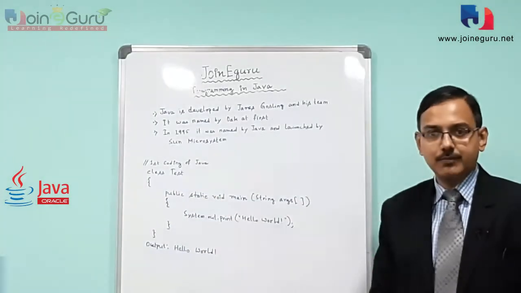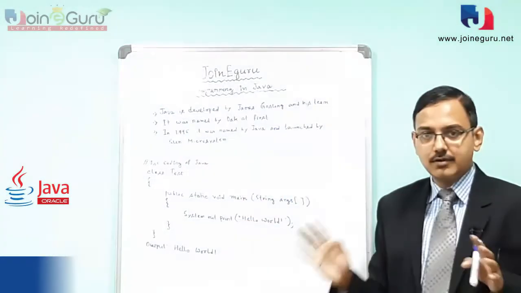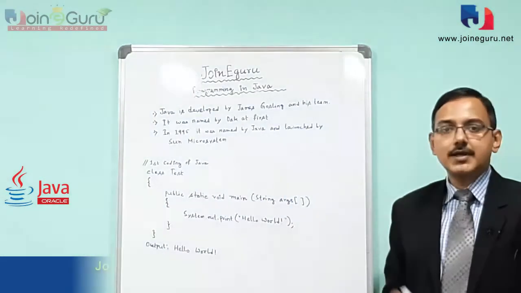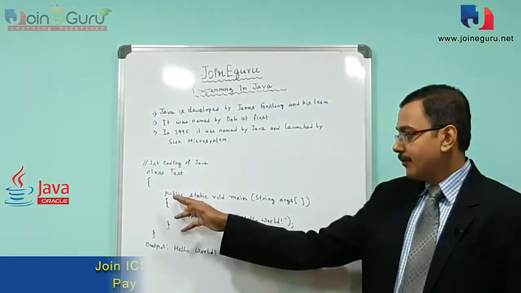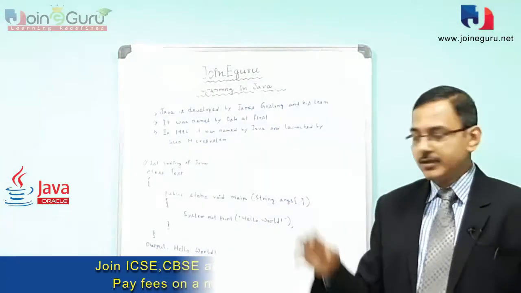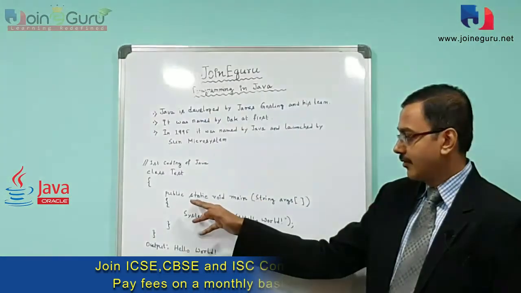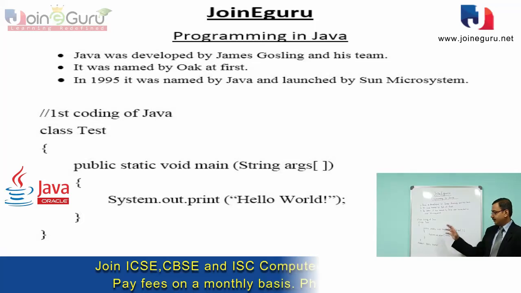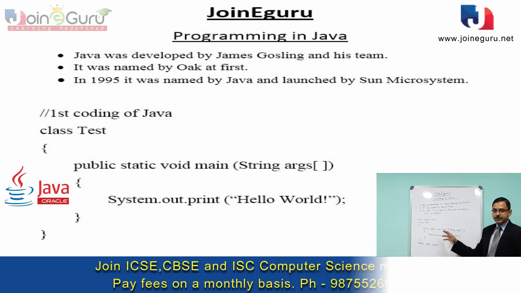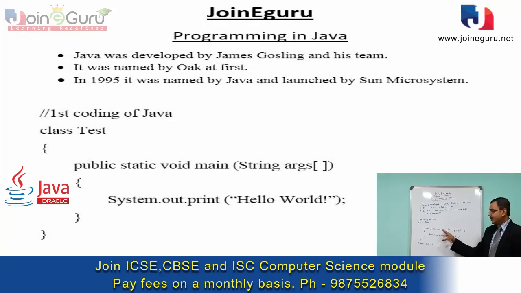Now what is the purpose of public? I already discussed what a keyword is. Public, static and void are keywords of Java programming, and public is used as an access specifier. What is an access specifier? A publicly defined method can be accessed by the object of the class, so if we declare any method as public, it has less security. But when we use static with a function definition, it specifies that the function cannot be accessed by the object of the class. It means the main function cannot be accessed by an object of this Test class.